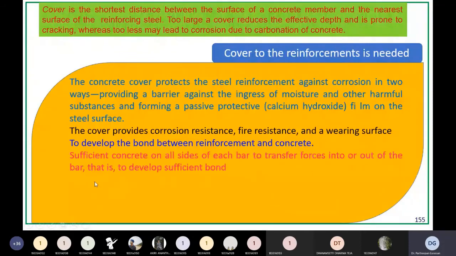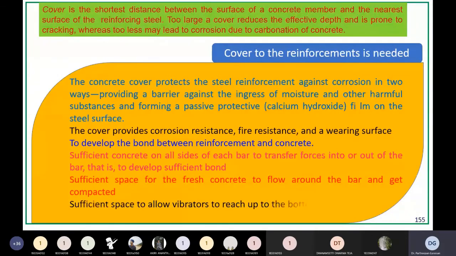Next, sufficient concrete on all sides of each bar to transfer forces out of the bar, that is, to develop sufficient bond. Then, sufficient space for the fresh concrete to flow around the bar and get compacted. If cover is not provided, the concrete will not flow around the bar and will not get compacted properly, so there will be voids in the concrete structure. As soon as there is a void, there is a great possibility of cracking. And sufficient space to allow vibrators to reach the bottom of the beam. So these are the reasons why you should provide cover to the reinforcement in any concrete structural element.